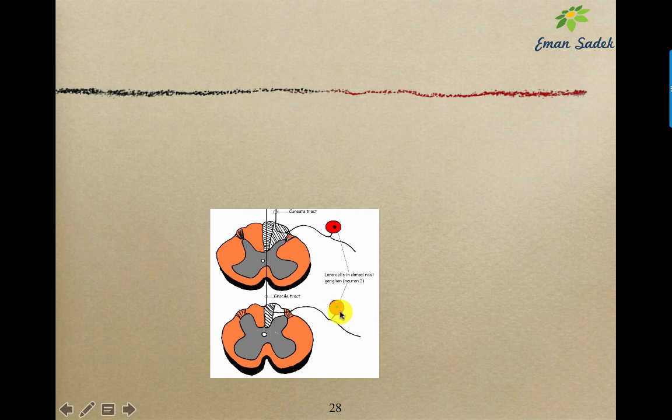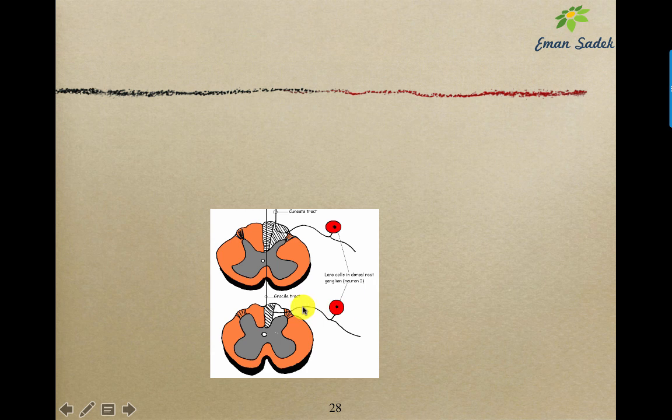In the spinal ganglion, we have 3 types of sizes: large, medium, and small. The large cells in the posterior root ganglion are responsible for carrying the proprioception and the fine touch. Their peripheral branches are thick myelinated. Their central branches enter the spinal cord through the medial division of the posterior root. And from the lower half of the body, the fibers, when they enter the spinal cord, will give long ascending branches and short descending branches. We will concentrate in this lecture on the ascending tracts arising from these fibers.